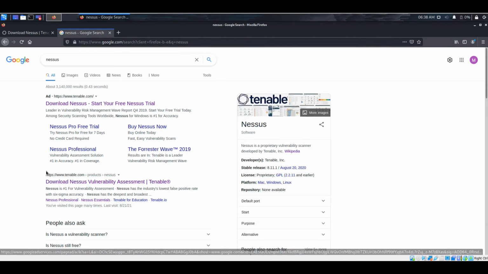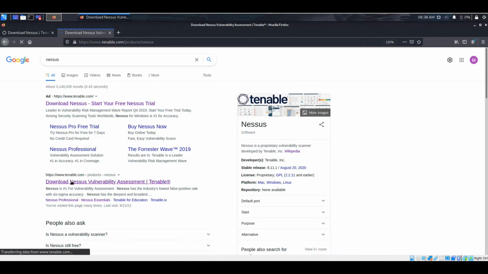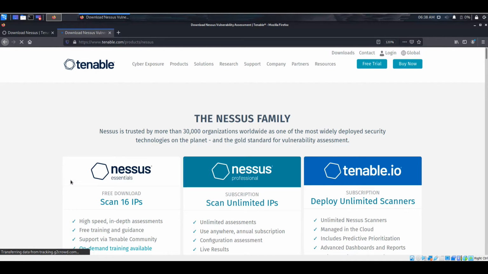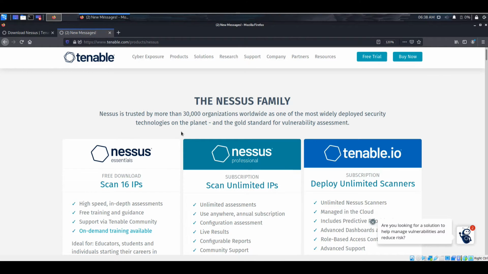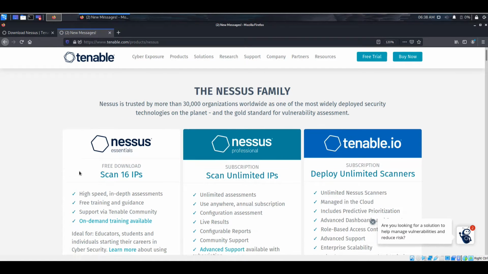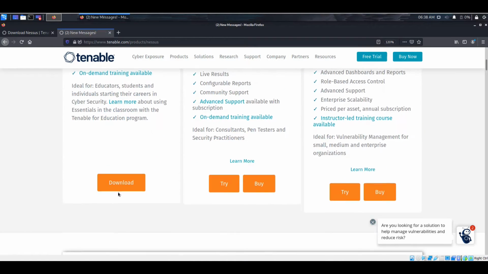Let us click this link here. This is the categories for Nessus. It has a free version and a subscription version. In this demo, I will only use the free version, which is the Nessus Essentials. Let's scroll down a bit and click on download.